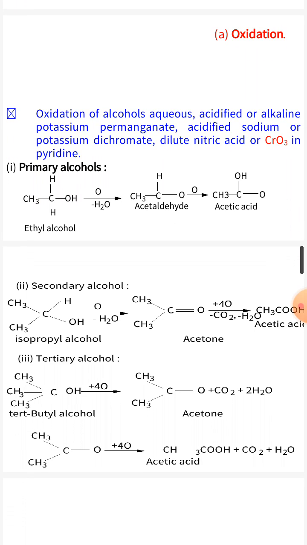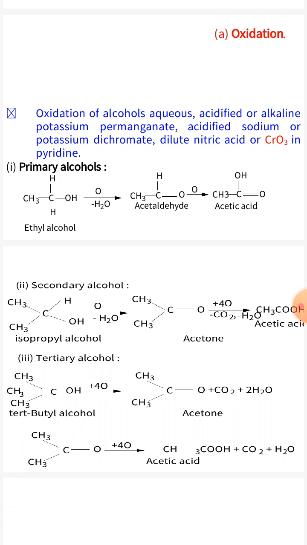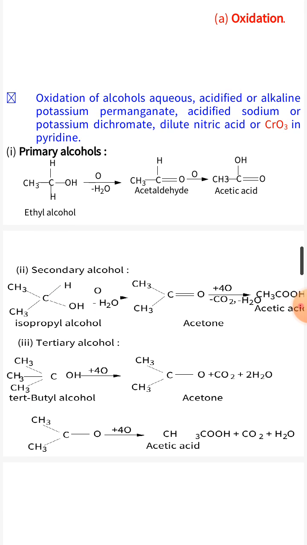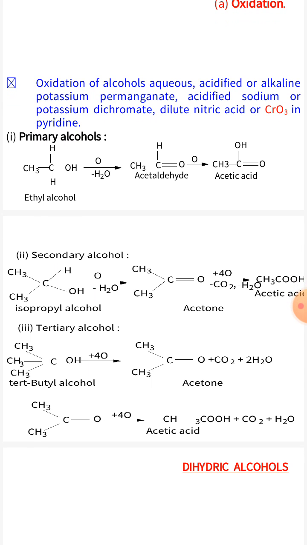Next reaction is oxidation. Oxidation of alcohol can be carried out with acidified or alkaline potassium permanganate, acidified sodium or potassium dichromate, dilute sulfuric acid and chromium trioxide in pyridine.